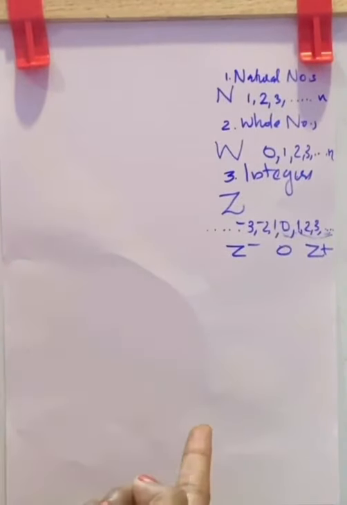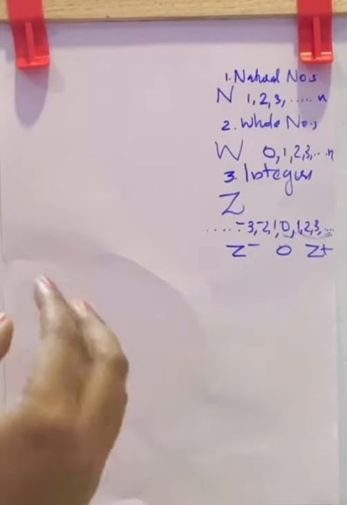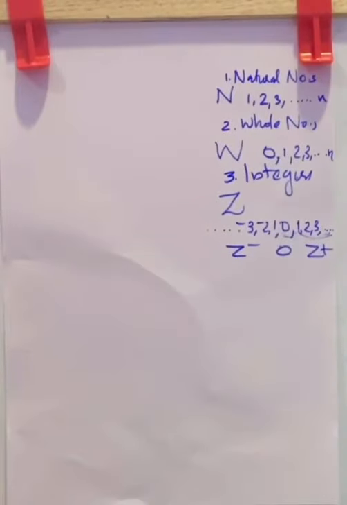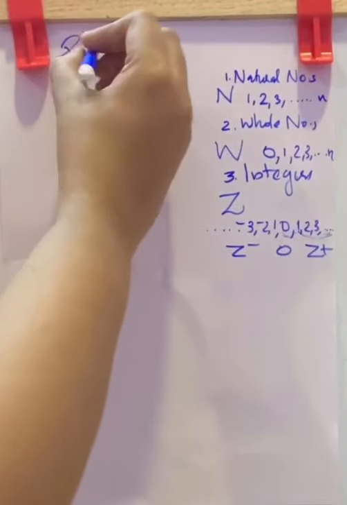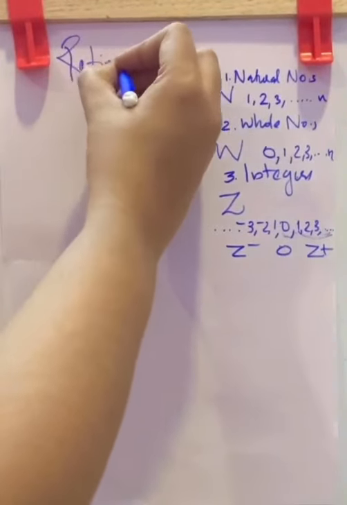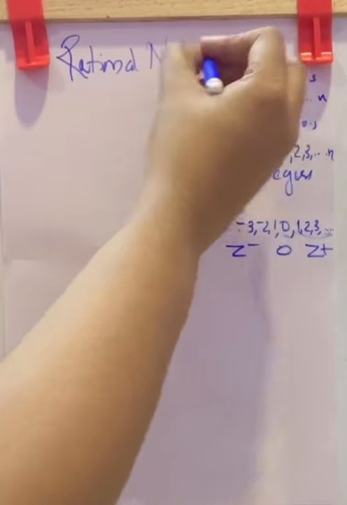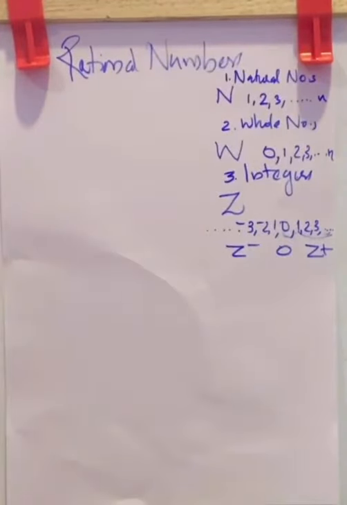Now the next level: along with these integers, people found there are fractions in between these digits, and those fractions are named rational numbers. So our chapter name is rational numbers. These numbers are in the form of a fraction.